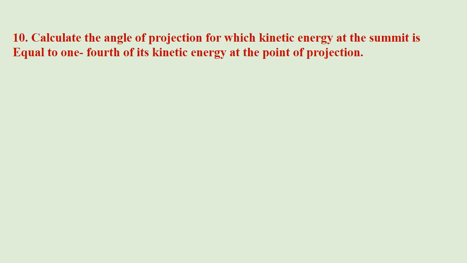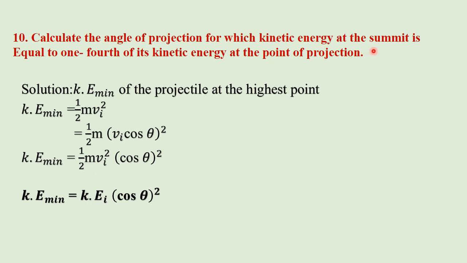Question number 10. Calculate the angle of projection for which the kinetic energy at the summit is equal to 1/4 of its kinetic energy at the point of projection. Solution. We know that at the highest point the kinetic energy of the projectile will be minimum, that is equal to half mv square, and v is equal to vi cos theta.